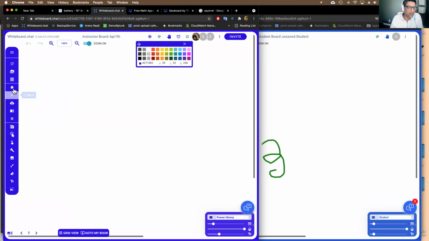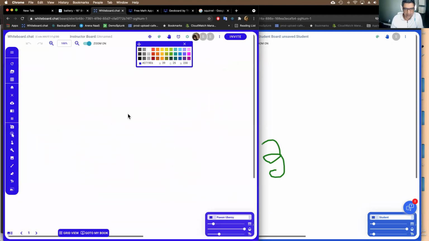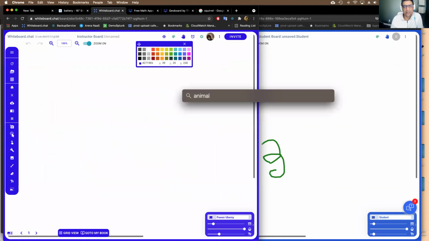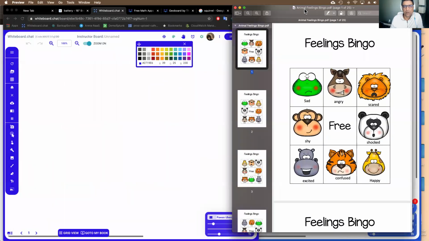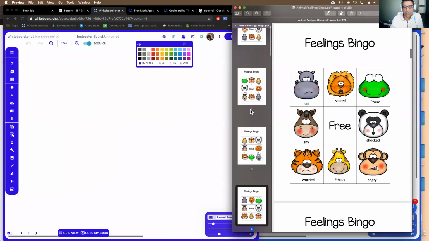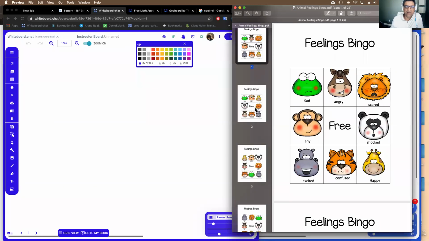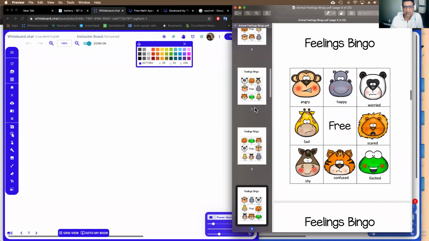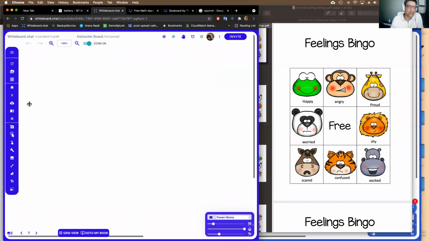Now, if I go to create a new board, what some teachers do is this: we have a special thing called a bingo board where you can download bingo tiles, where each page of the PDF is a different bingo tile. You see that each of these are different, and you can upload that to whiteboard.chat.